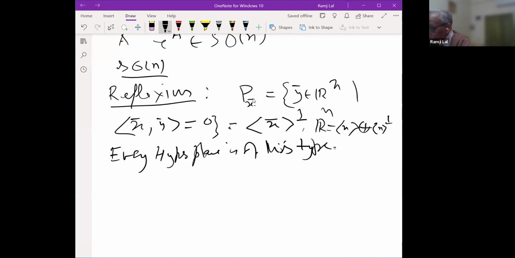I mean, there will be x bar which is unique up to sign such that that hyperplane is P_x. So every hyperplane is of this type, and then we define reflection.